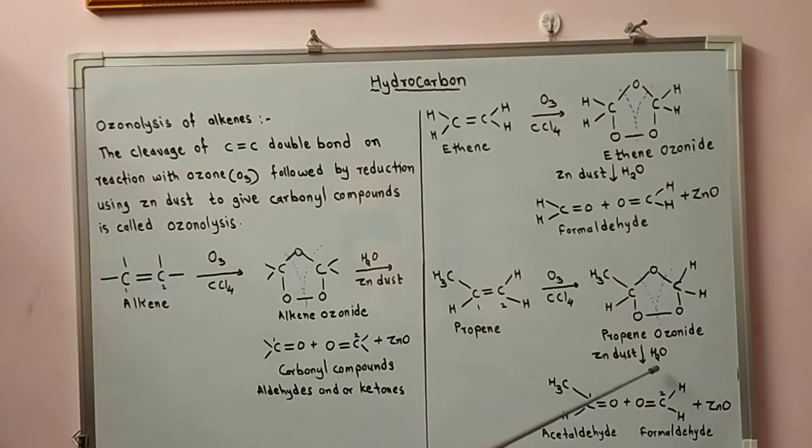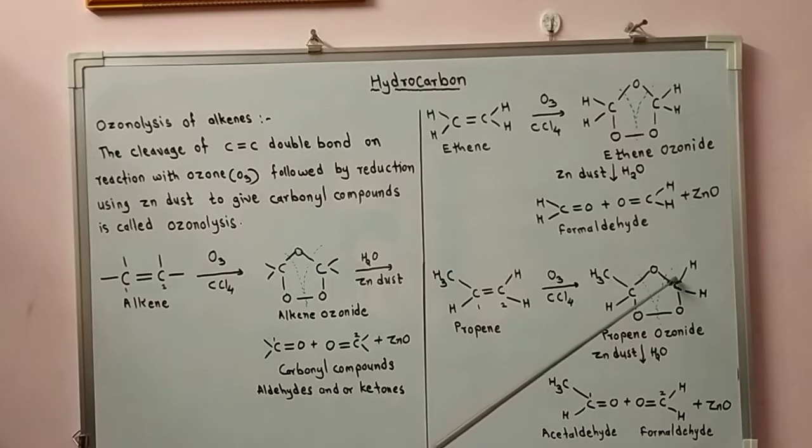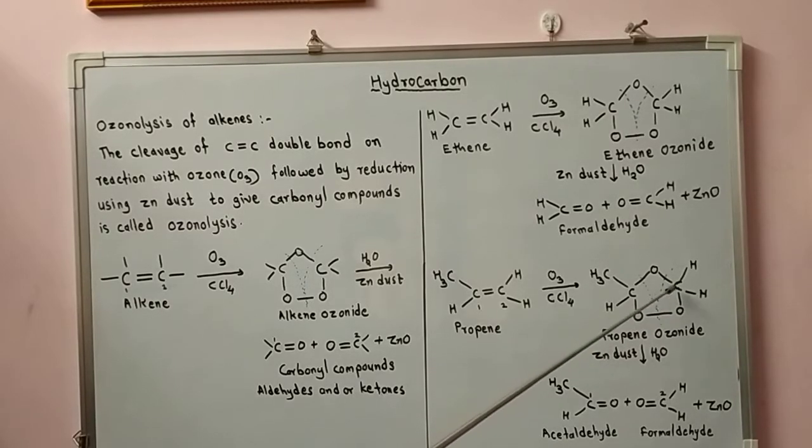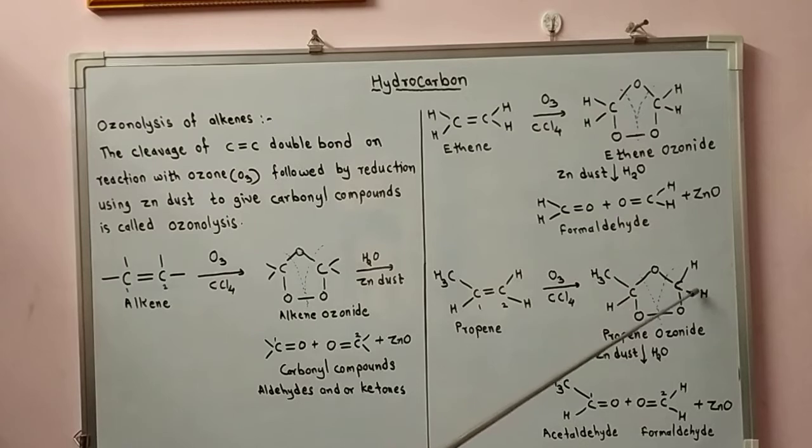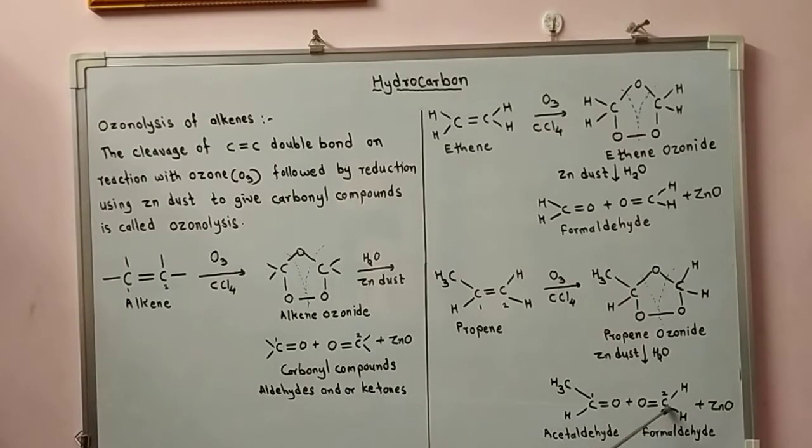It further reacts with water using zinc dust. Then we get the structure CH3CH double bond O. This molecule is known as acetaldehyde. Plus, on the second carbon we get two hydrogens, that is a carbon attached to two hydrogens with a carbon-oxygen double bond. Here also a carbon-oxygen double bond. So we get formaldehyde along with zinc oxide.